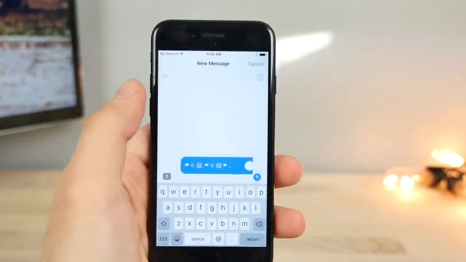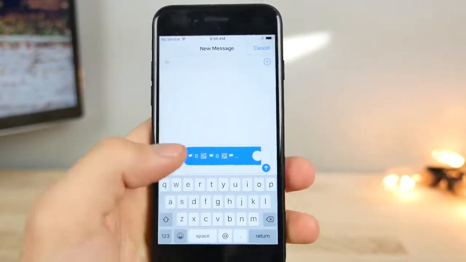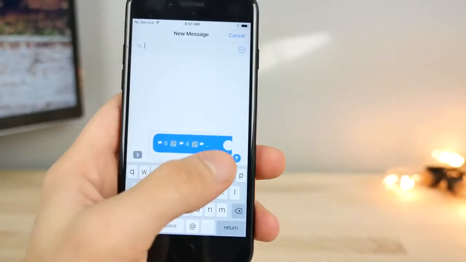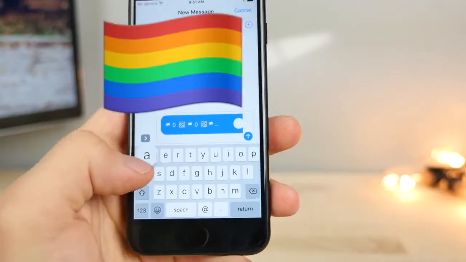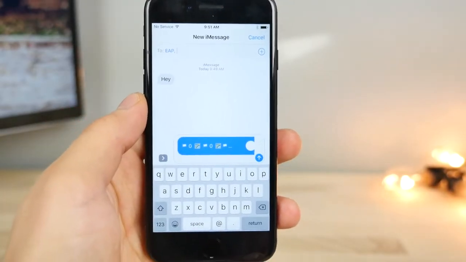All right, so it finally loaded. It doesn't take that long, just a little bit of patience. I know some of you guys are going to be doing this as a prank, so you'll probably be doing this on repeat. You'll get the hang of it. But anyways, go ahead and put in your recipient. So I did go ahead and do that.